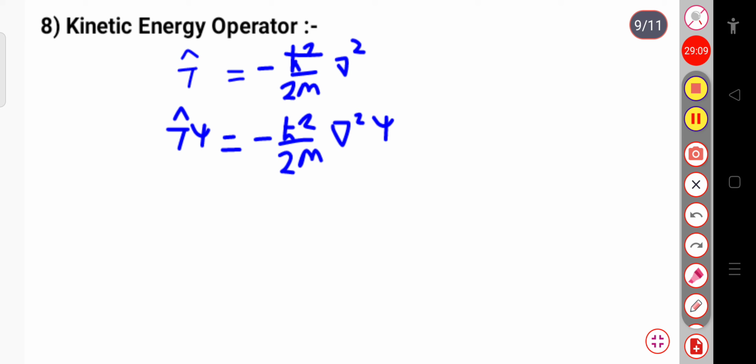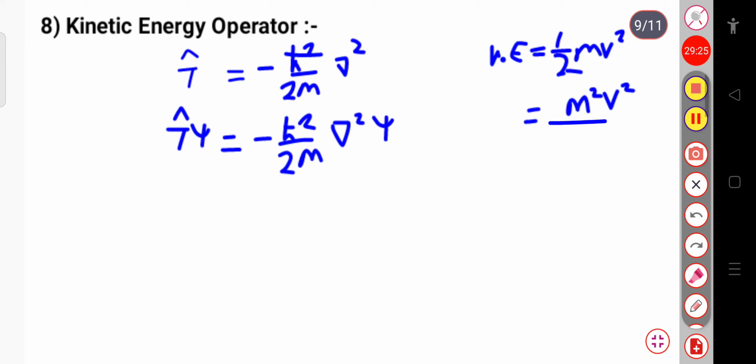Because you know kinetic energy is equal to 1/2 mv². Half mv² is your kinetic energy. If you multiply m in the denominator and the numerator, then this will be m²v² divided by 2m. And you know the linear momentum is mv, so we can write it as p² divided by 2m. So this is our kinetic energy.